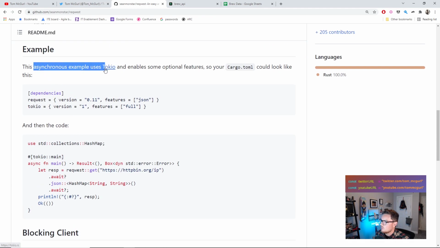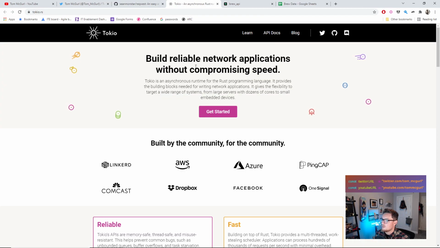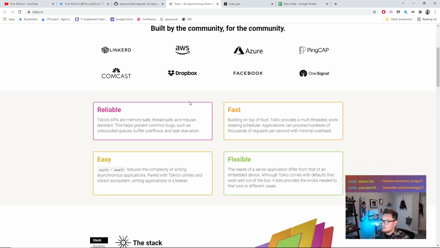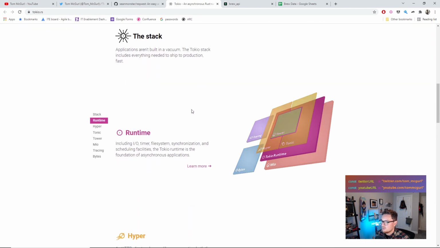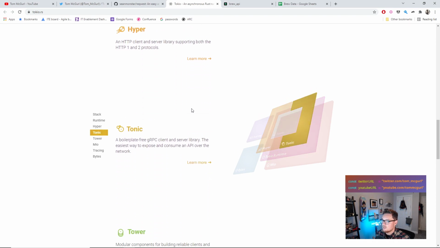So the asynchronous one uses something called Tokio, which allows us to do that asynchronous behavior that we want. So if we look at what Tokio is, just really quick, we don't need to go into too much detail. Maybe we'll visit this in another video. But Tokio is a way to build reliable network applications without compromising speed. So it's going to let us build reliable, fast applications, and in this case, do things in an asynchronous manner.